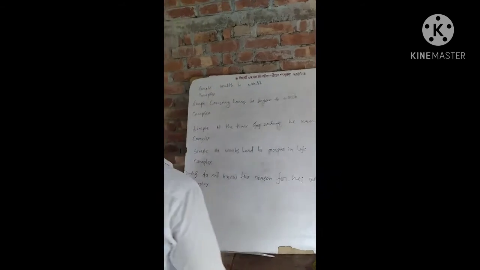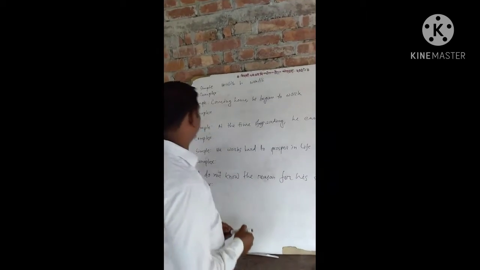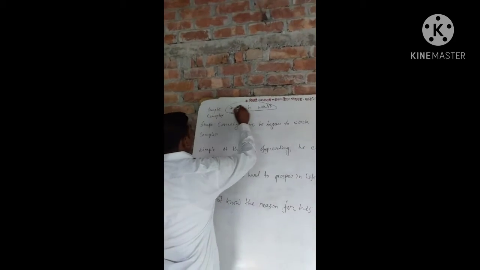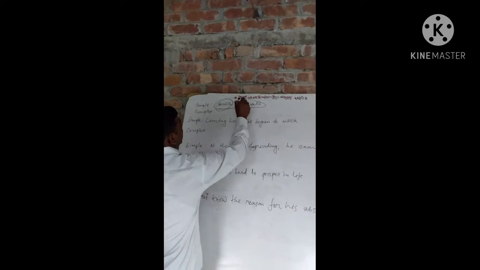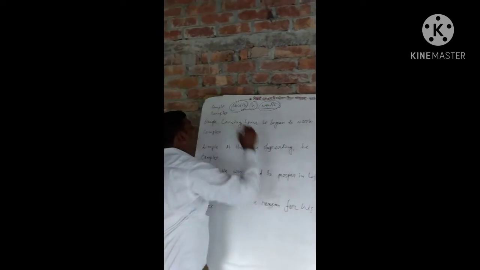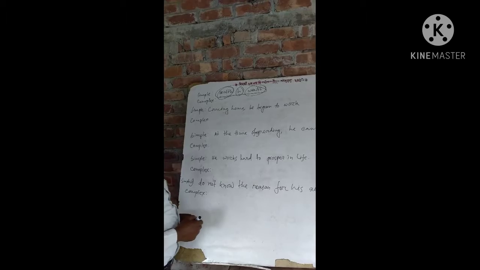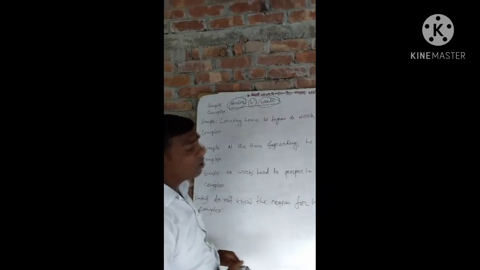How can we change simple to complex? Health is wealth is a simple sentence because health is a subject, is a verb, and wealth is an object. Then we will change simple to complex.